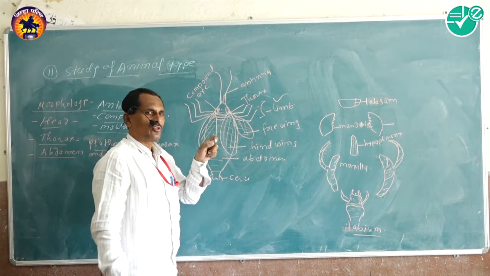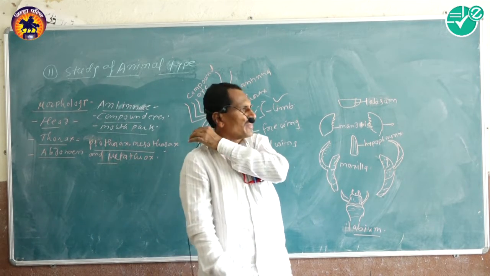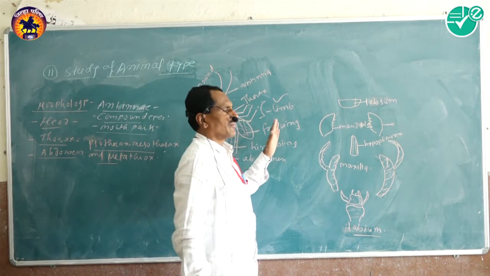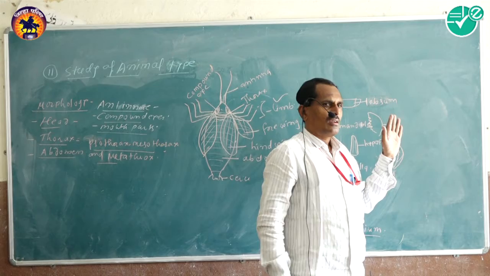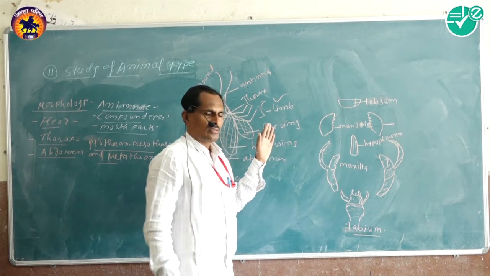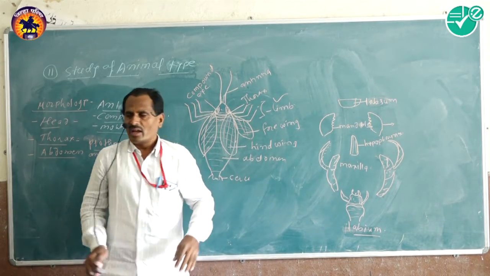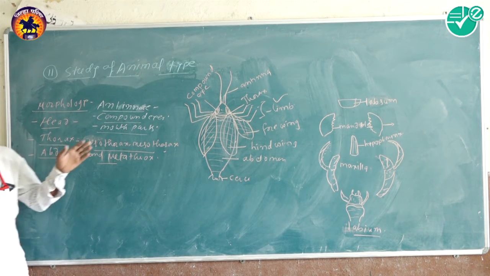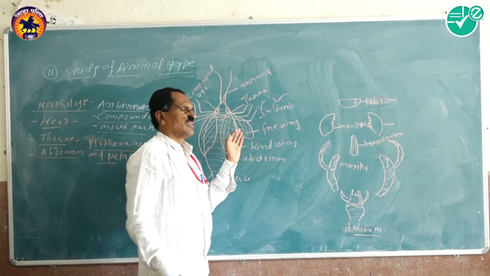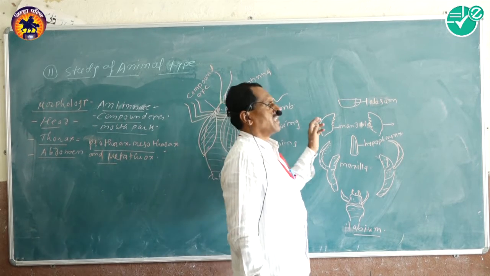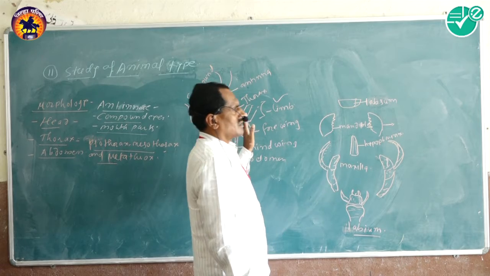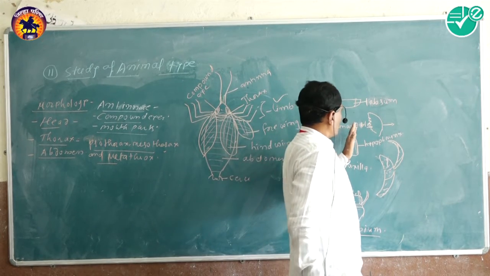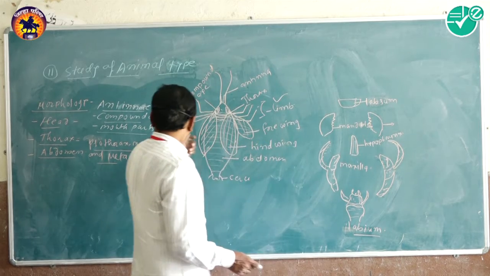Each segment of thorax gives rise to one pair of limbs, and each limb has coxa, trochanter, femur, tibia, tarsus, etc.